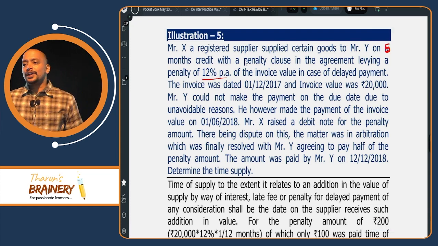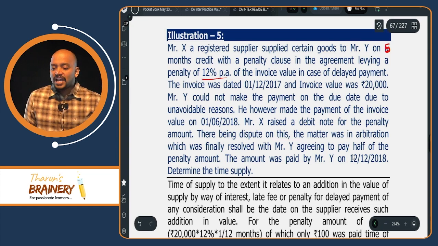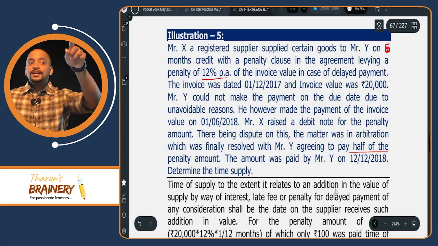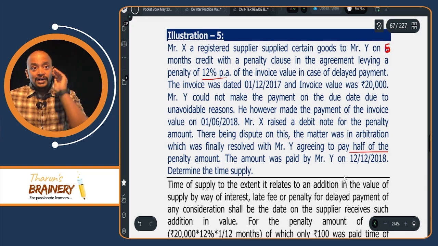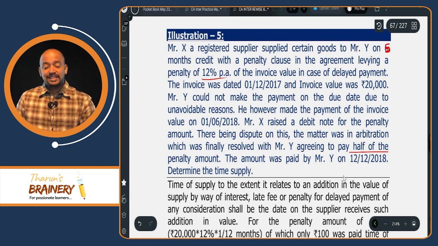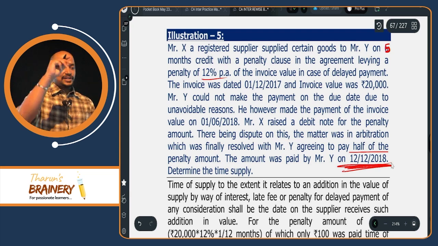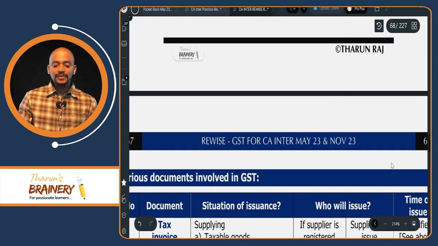So that is 200 rupees. But in that 200 rupees, how much paid? Only half is paid. Means 100 rupees is only paid. So 100 rupees only taxable. Because interest, late fee, penalty, only the actual amount received is taxable. That too on the date when it is actually received. That is 12/12/2018. Understood?